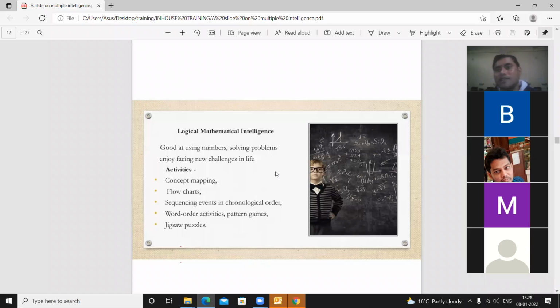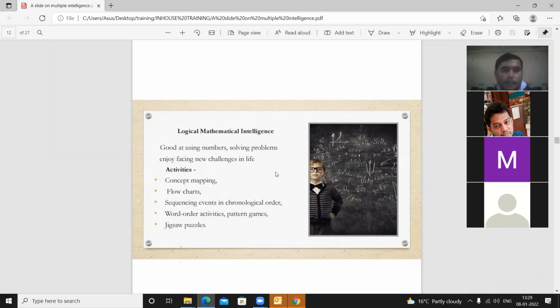Until the concept is prepared in the mind, you cannot deliver it accordingly. Concept mapping is very sharp among the students who have logical mathematical intelligence. Flow chart: if you give these types of students a flow chart, they will definitely describe all the things shown there. Next, sequencing events in chronological order.